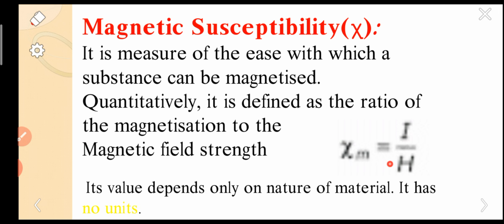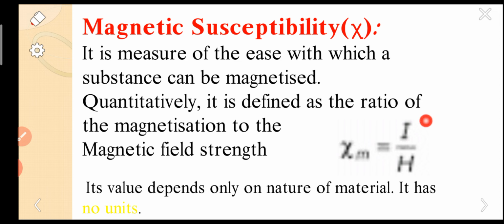H can be termed in different terminology. It is the intensity of magnetic field, or magnetic field intensity, or magnetic field strength. Whatever it is, it is simply the magnetic field we are applying to the specimen. This is nothing but H. Simply, by H we mean whatever strength of magnetic field we are applying to the specimen, that is nothing but capital H.